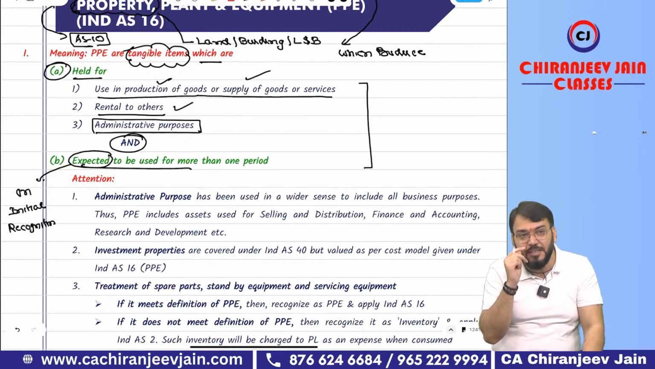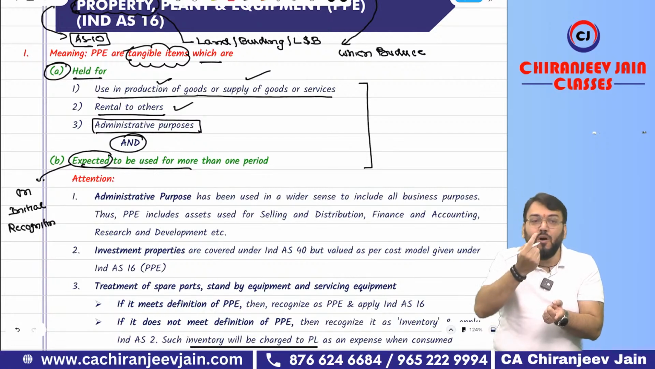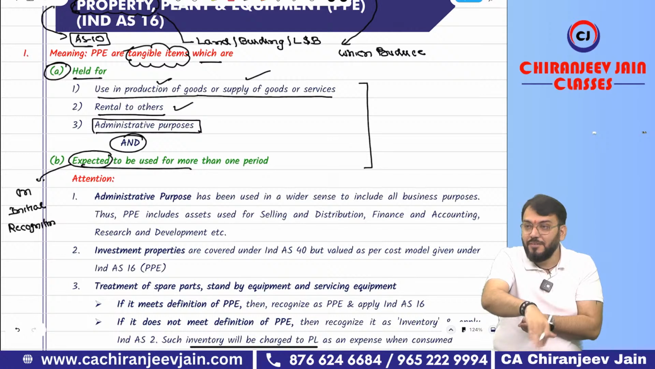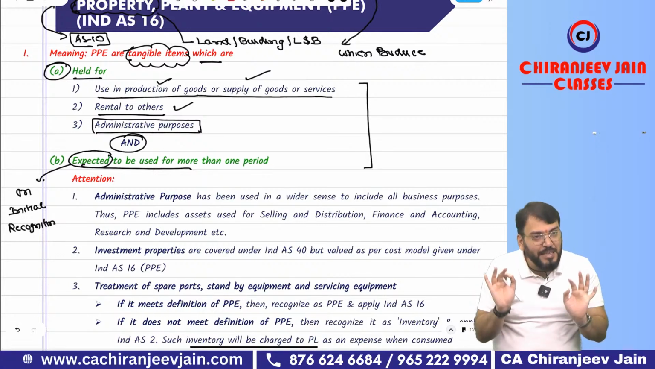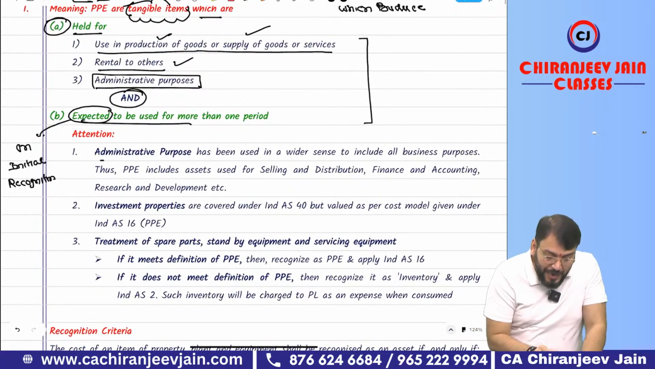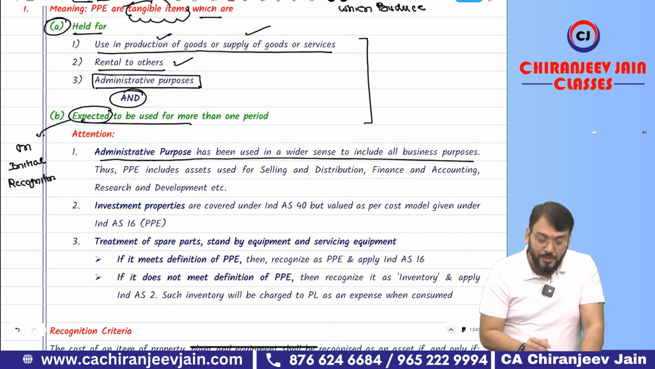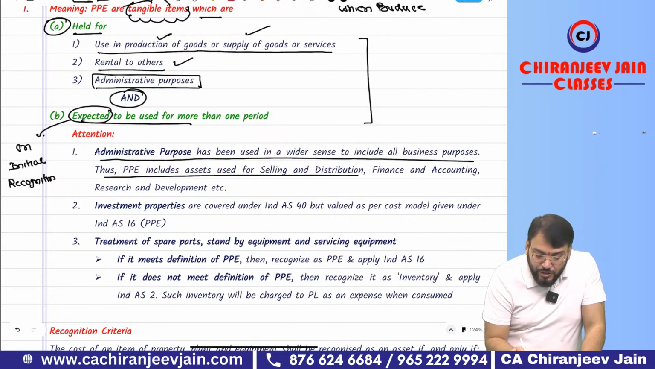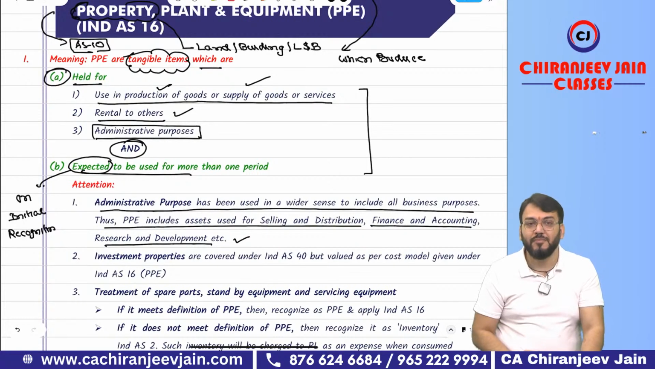So one clarification has been given under Ind AS 16 that admin purpose is a wider term. It will include all other business purpose which are not given here. So it will include selling and distribution purpose, research and development activities, etc. So that clarification has been given. Understood? So what they have given? Admin purpose has been used in a wider sense to include all business purpose. Thus, PP include asset used for selling and distribution, finance and accounting, research and development, etc. Correct? Correct.